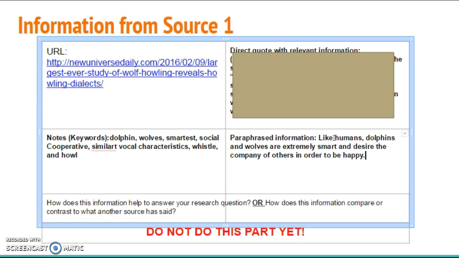Okay, I like that. I think I can add something else using the keyword cooperative here.